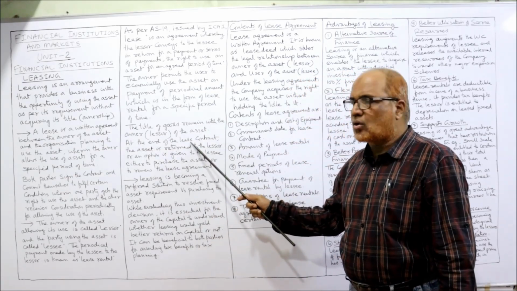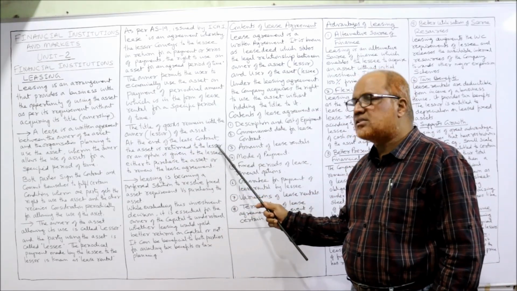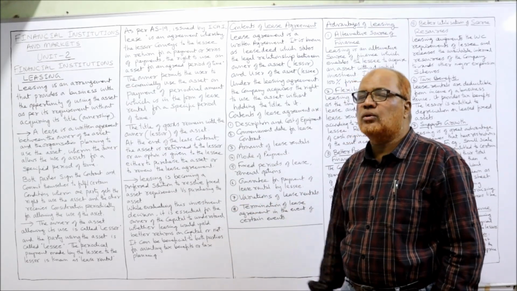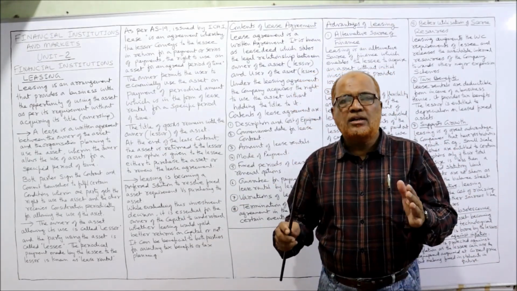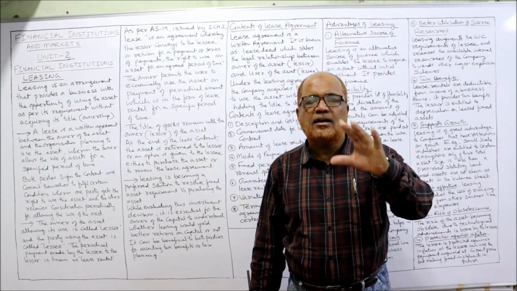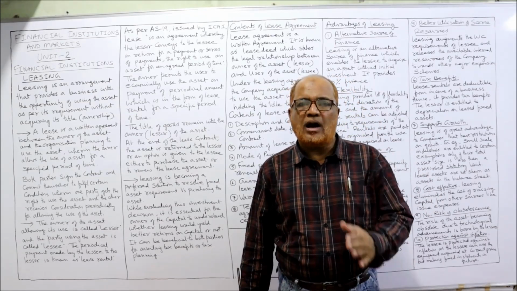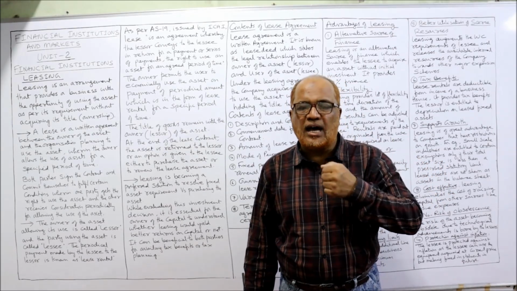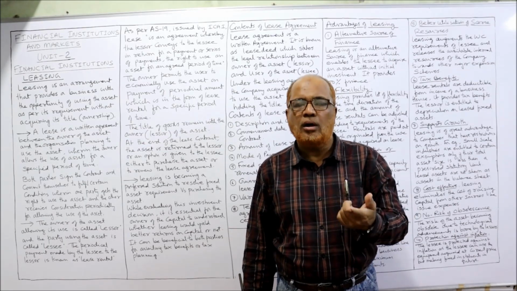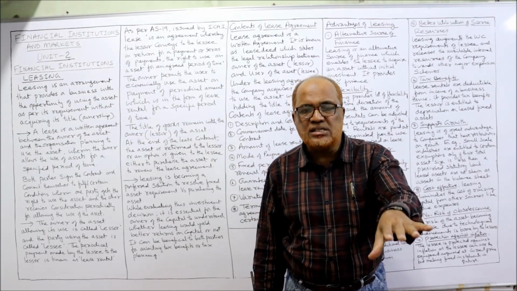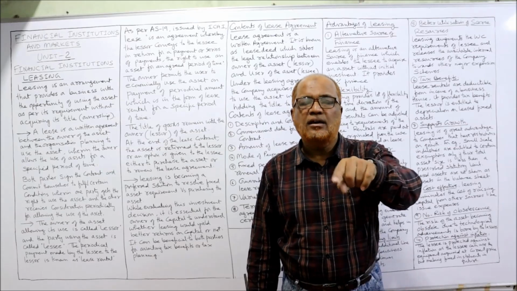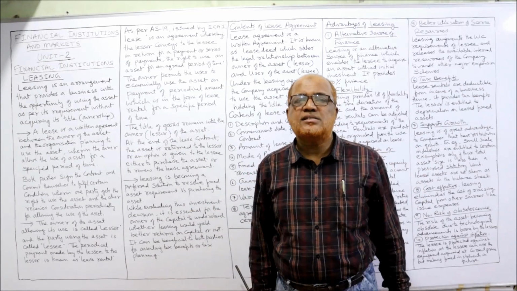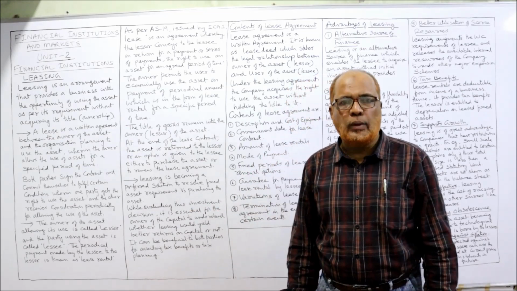At the end of the lease contract, the asset is returned to the lessor, or an option is given to the lessee either to purchase the asset or renew the lease agreement. So the terms and conditions of the lease are that after the specified period of time, the lessee has to return the asset back to the lessor, or the lessee can purchase the asset, or the lessee can renew the lease agreement. So different cases are there for how the lease can be concluded.